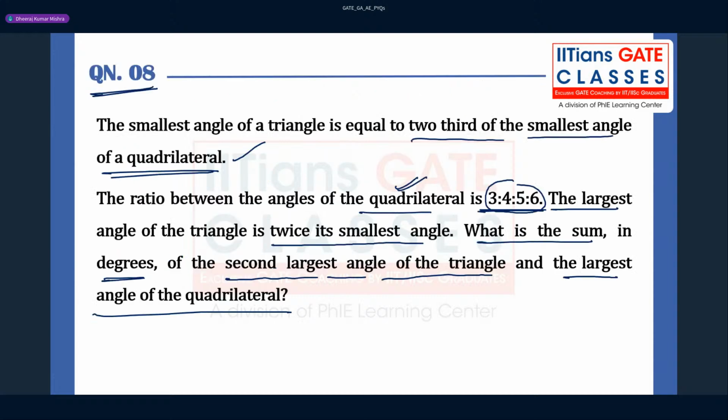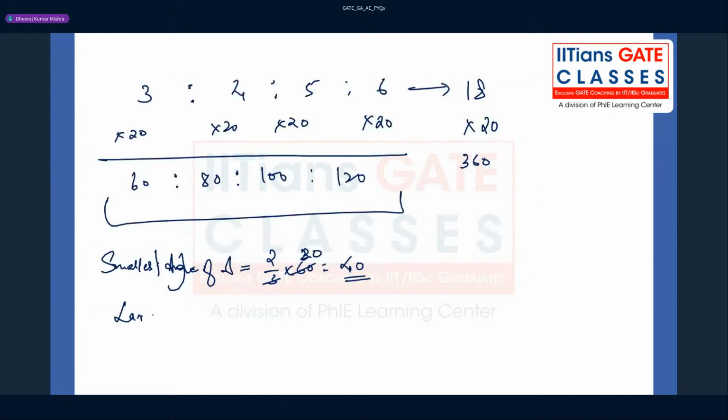Now the largest angle of the triangle, what they are saying is the largest angle of the triangle is twice its smallest angle, right? So you can say the largest angle of the triangle is 3 times the smallest, that is 120, right? Now you have two angles of the triangle, so the third angle can be obtained by subtracting from 180.